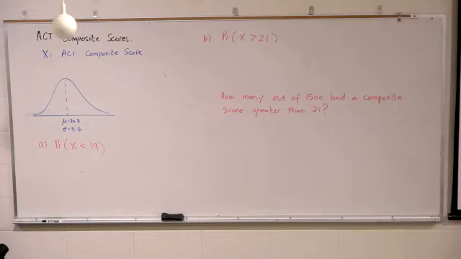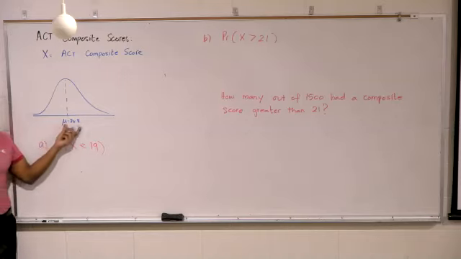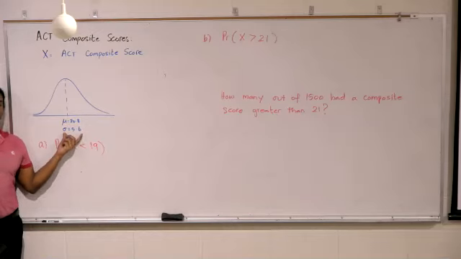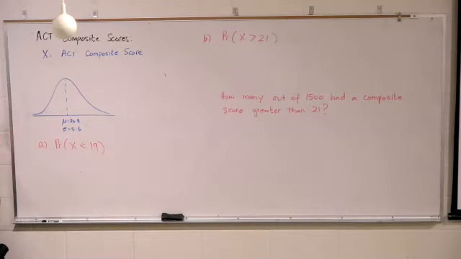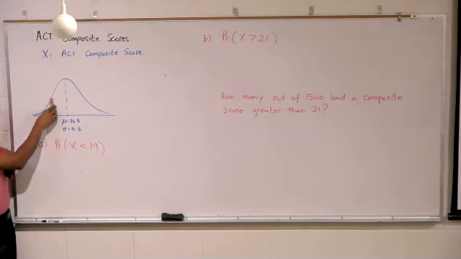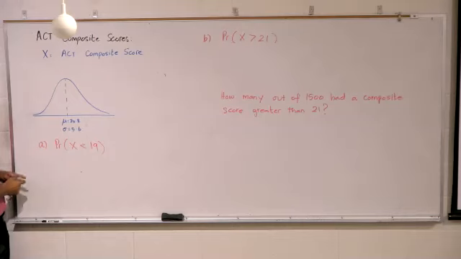So we have the ACT composite scores. They are normally distributed with a mean of 20.8, standard deviation of 5.6. We want to find the probability that the composite score is less than 19. So 19 is somewhere right here. Do we expect the answer to be over 50 or under 50%? Under. Has to be under. Could it be 1%? No, it could be somewhere over here.